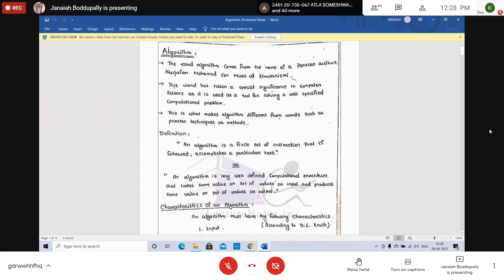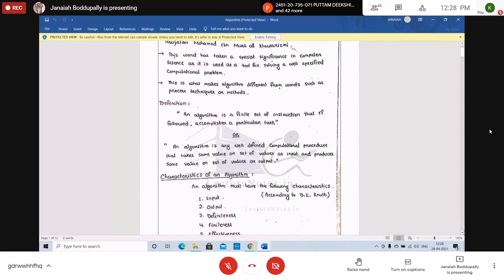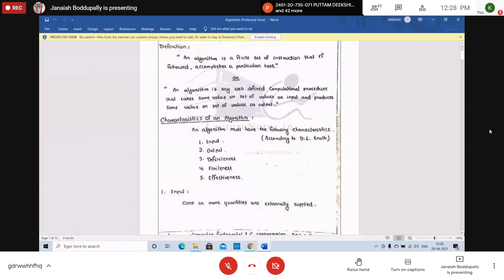An algorithm is a well-defined computational procedure, any mathematical procedure or any computational procedure that takes some values as input. Some values or one value as input, and it produces one value or more values as output. There is no particular format to write an algorithm. We can write it in a human understandable language.